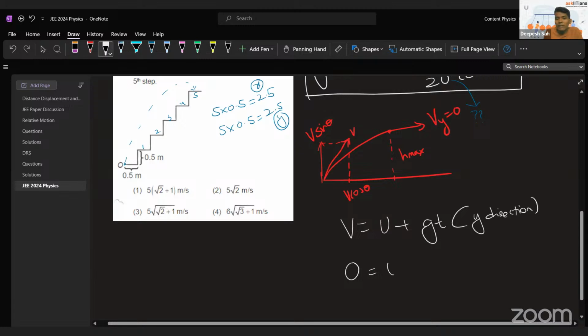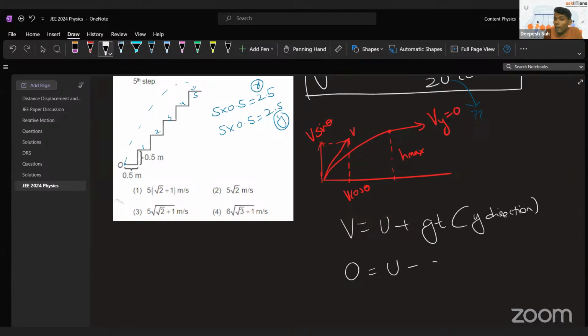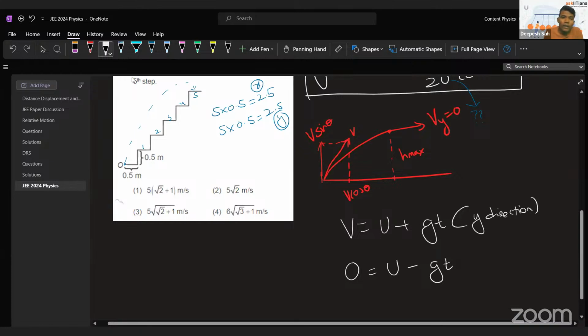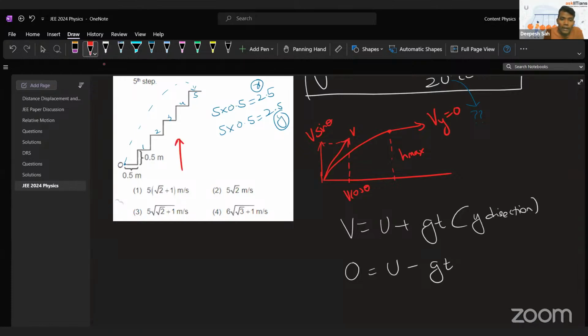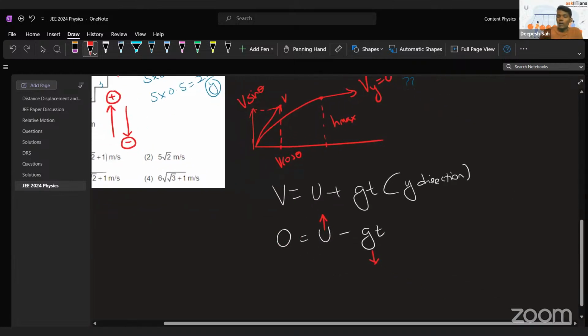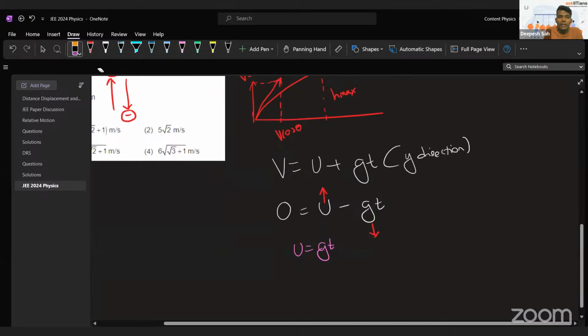Initial velocity, let's say it's u, then you have to write minus gt. Reason, again, think about it. Very, very important. If you take the upwards direction to be positive, automatically the downwards direction becomes negative. This is also an important part. So u, without a doubt, is in the up direction. g, the earth, always pulls you in the downwards direction. Right now, you are sitting, standing, whatever you are doing, earth is pulling you down. So we got the value of the time: u equals gt, or finally t equals u by g. Time is equal to u by g. Very important.